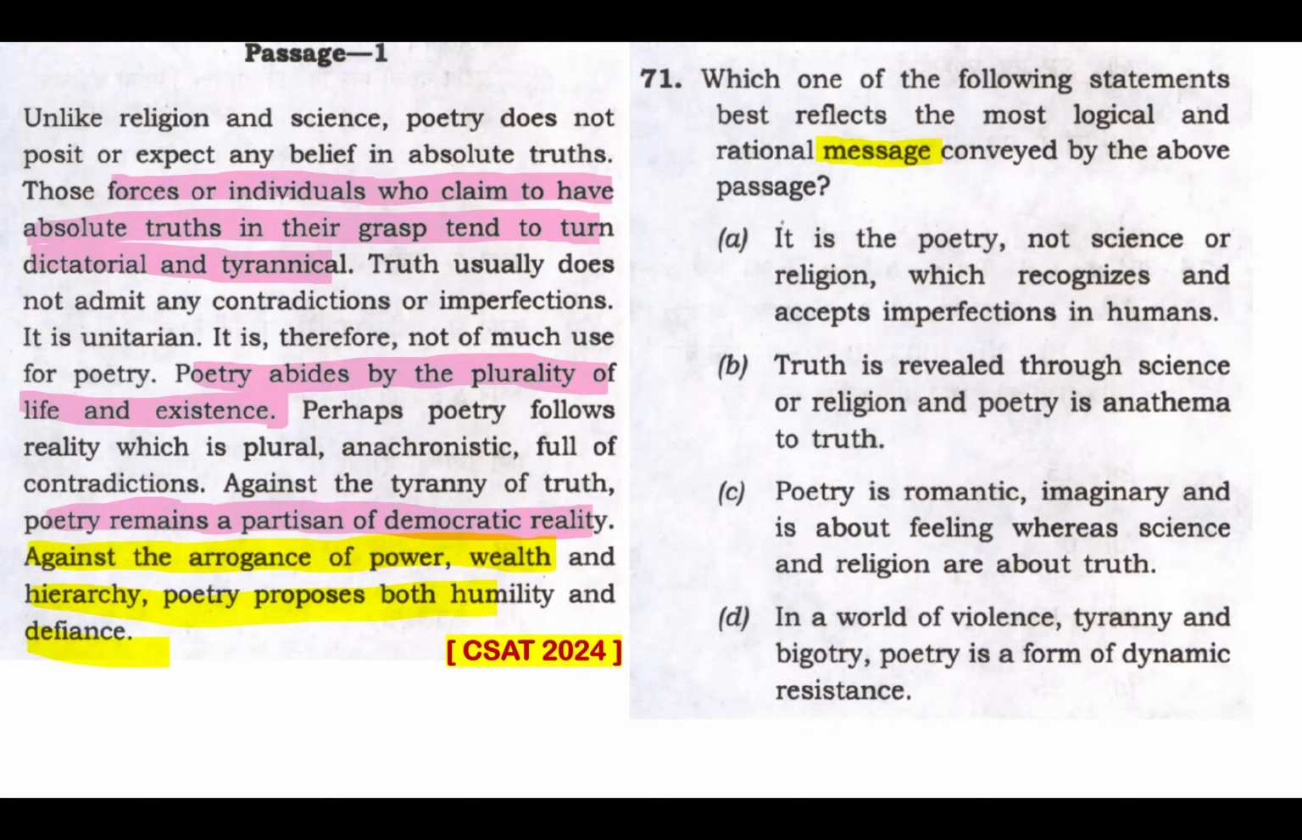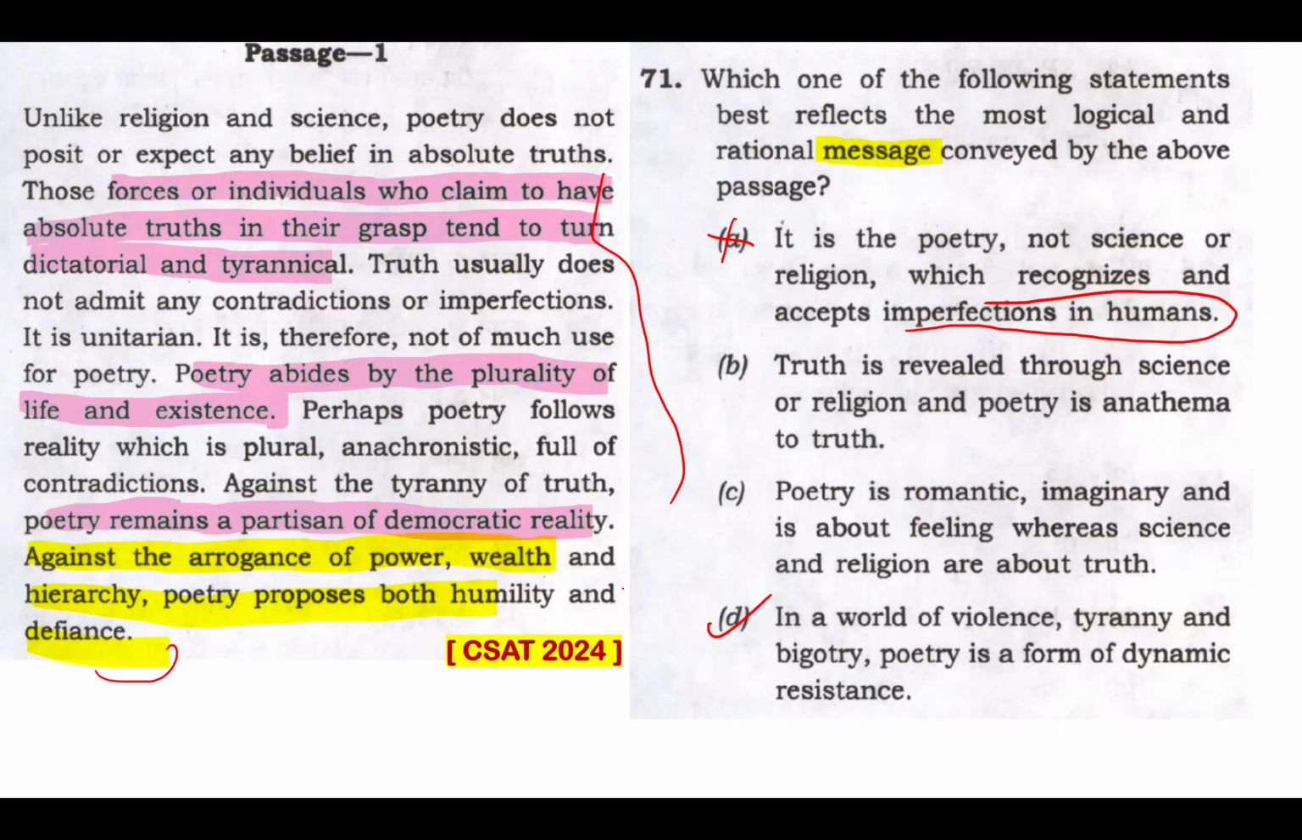Again, poetry is coming to help. So in a world of violence, tyranny, and bigotry, poetry is a form of dynamic resistance. That's where poetry helps, and that's the message given by this passage. Against the arrogance of power, wealth, and hierarchy, poetry proposes both humility and defiance. What more do we need to pick option D? And UPSC said, pick option D, that's your 2.5. Since I've picked option D, I cannot have two right answers. The other is my wrong answer, particularly because of these imperfections in humans and things looking out of context, and that is definitely not a message from this passage. Option D is a clear-cut message.